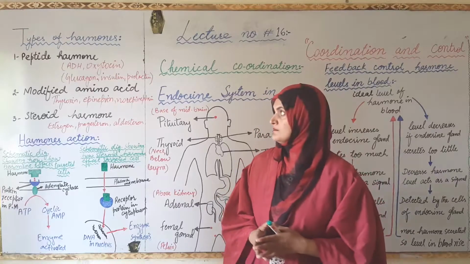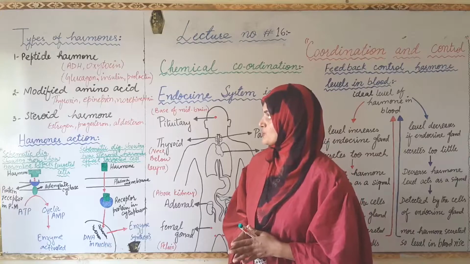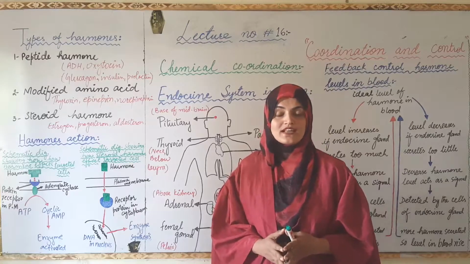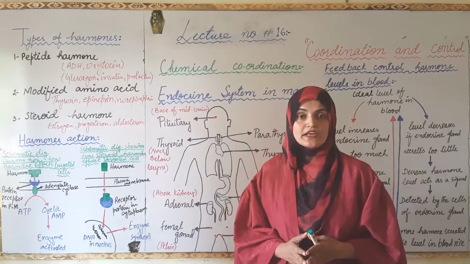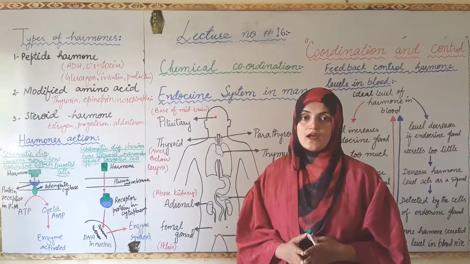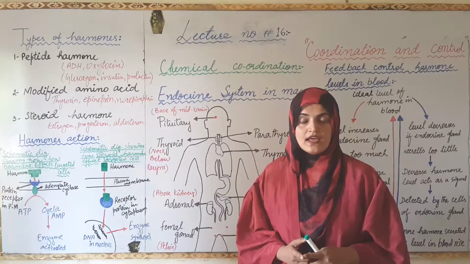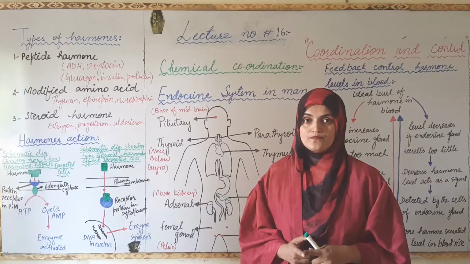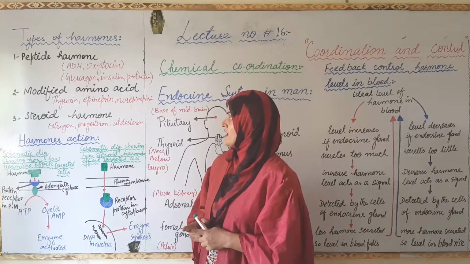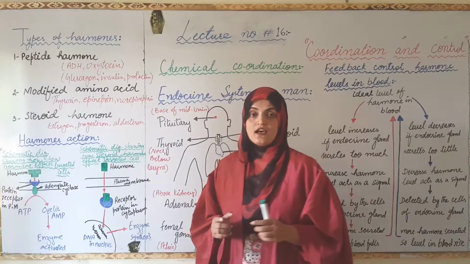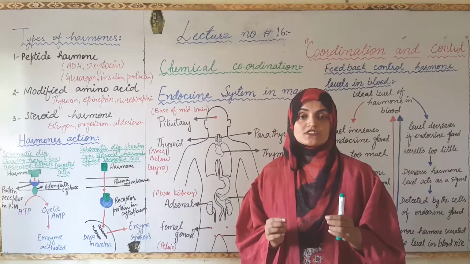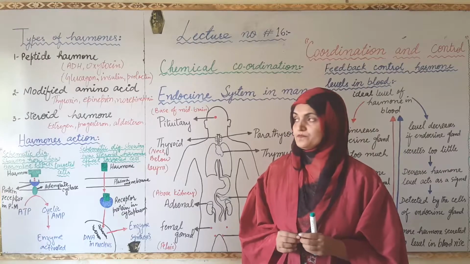As you can tell by the name, a peptide hormone is a hormone that consists of protein molecules. There are two types of peptide hormone. One is the small chain hormone, another one is the long chain hormone. A small chain hormone is a hormone in which very few amino acids are involved.